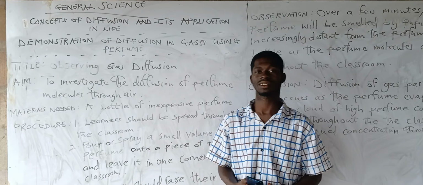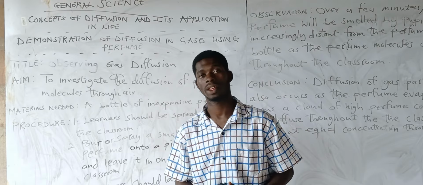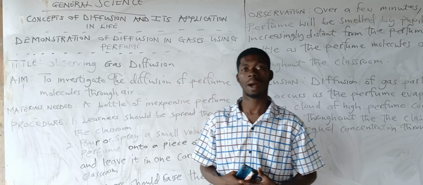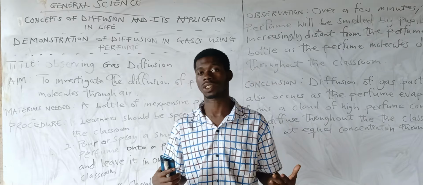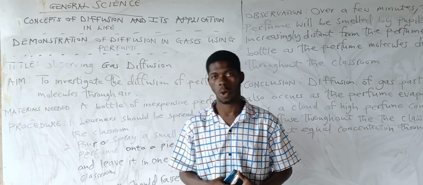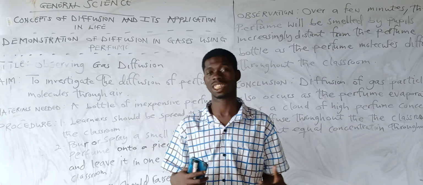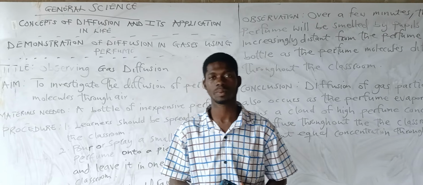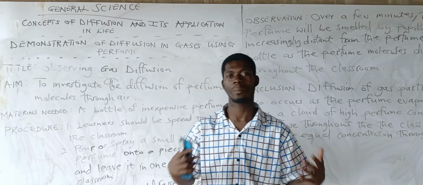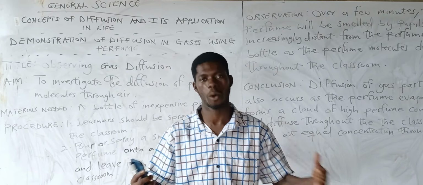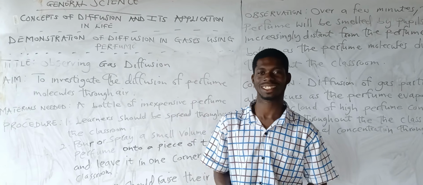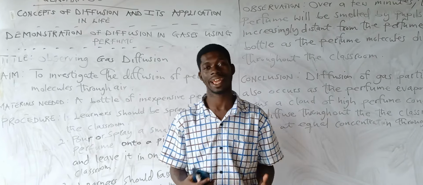In our last lesson, we talked about the definition of diffusion. We also talked about the driving force behind diffusion, which is the concentration gradient. We also performed an experiment to explain diffusion using what? Potassium permanganate crystal. Today as well, we are going to perform another experiment.